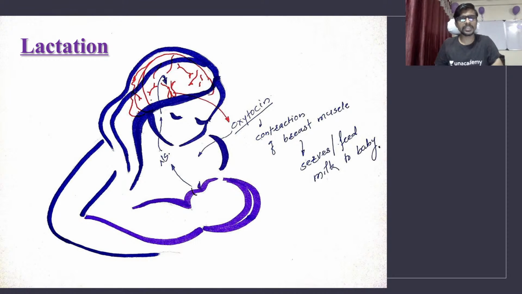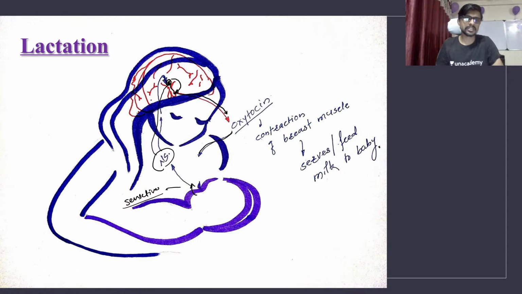So when the baby touches the nipple, we know the nipple is very sensitive. So the nipple gets the touch of the baby, and it activates the nervous system. The nervous system signal moves very fast to the hypothalamus. So the hypothalamus activates the posterior pituitary and asks it to increase the production of oxytocin. Actually the production of oxytocin happens in the hypothalamus, and then it is stored inside the posterior pituitary. So the posterior pituitary starts secretion of oxytocin.